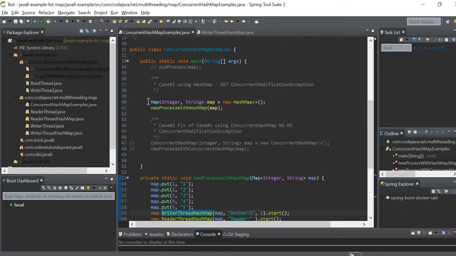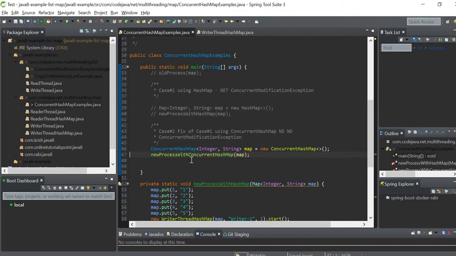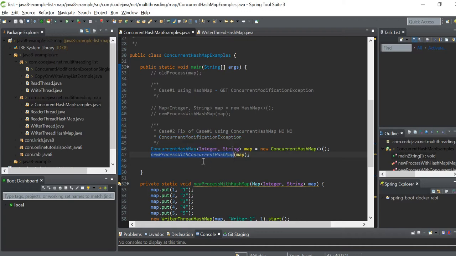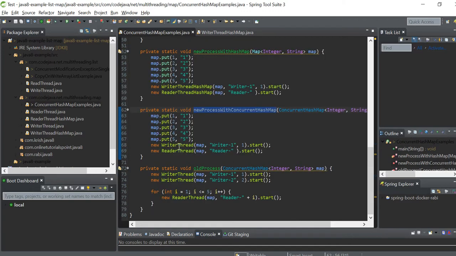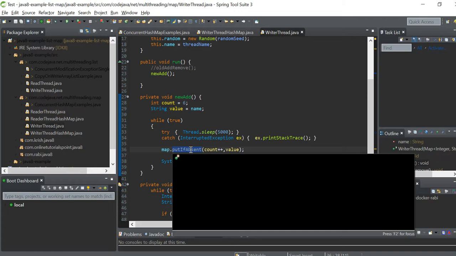To fix that issue, what we can do, we are using concurrent hash map. What is there in the concurrent hash map? In concurrent hash map 1 2 3 4 5 has been added, and here I have used put if absent.